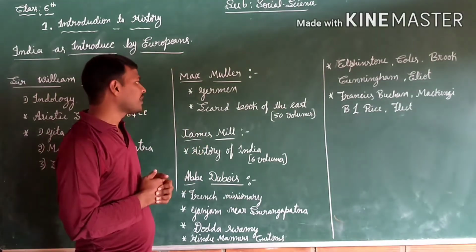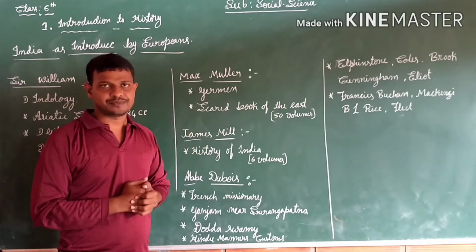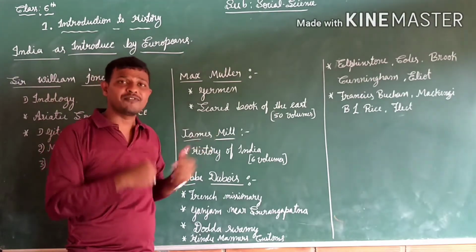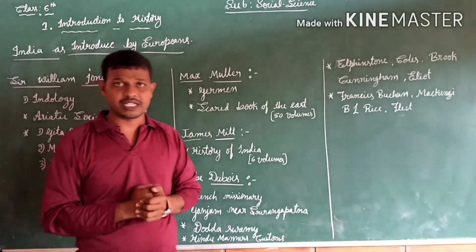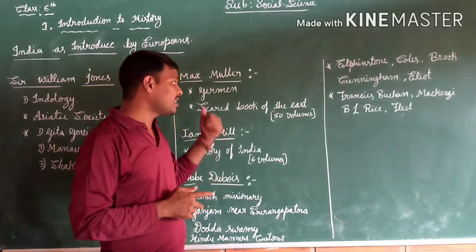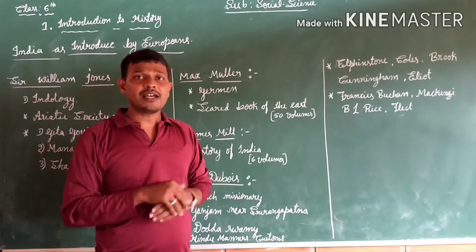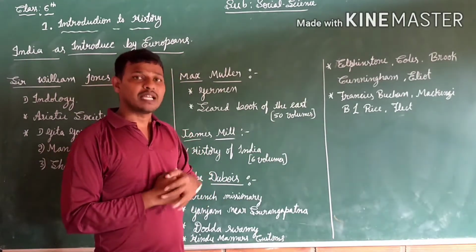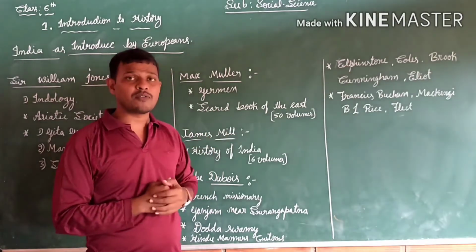He wrote the epic, Sacred Book of the East. This Sacred Book of the East gives complete information about the Gupta dynasty and also the Shatavahana dynasty. These dynasties he presented in 50 volumes. So the name of the epic is called Sacred Book of the East.